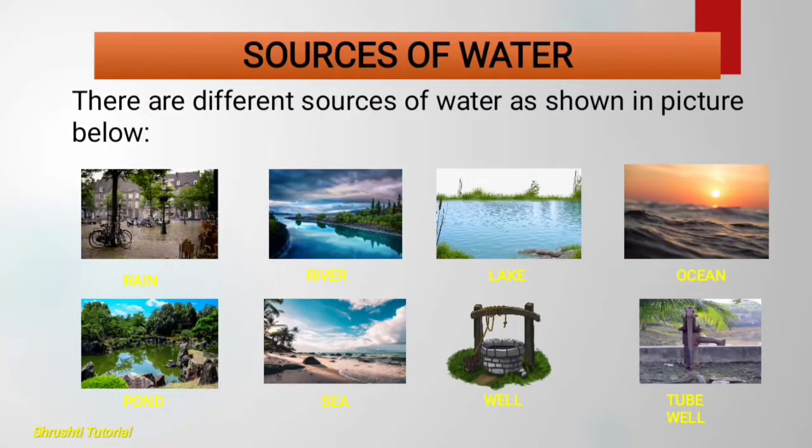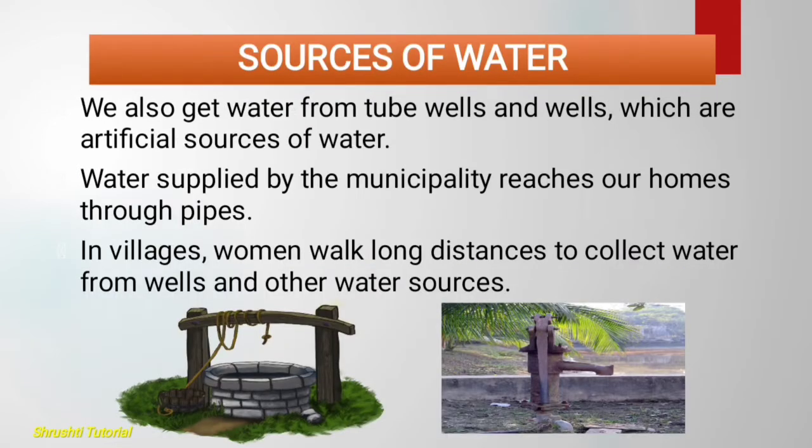Sources of water, that means where we can get the water. There are different sources of water as shown in the picture: rain, river, lake, ocean, pond, sea, well and tube well. So these are the different sources of water where we can get the water. We also get water from tube wells and wells, which are artificial sources of water.